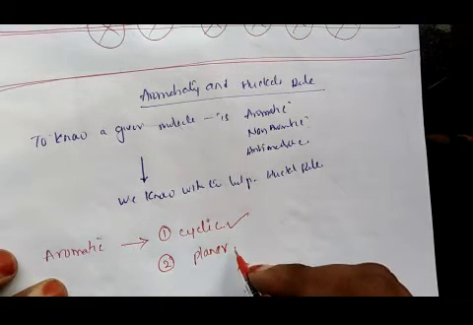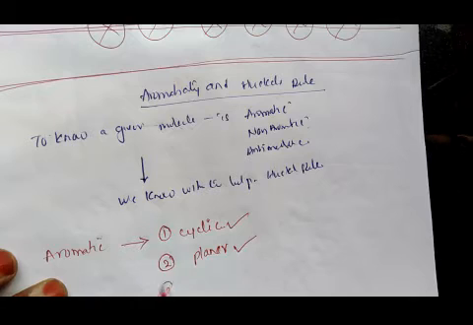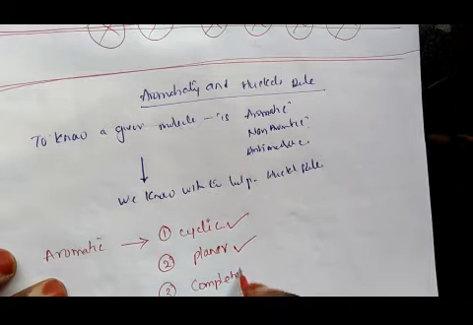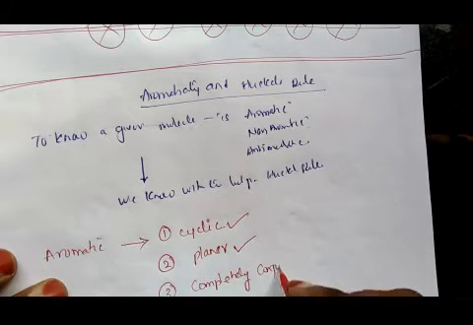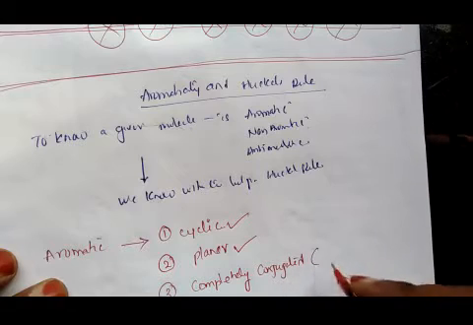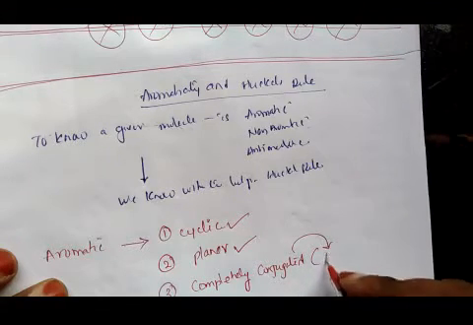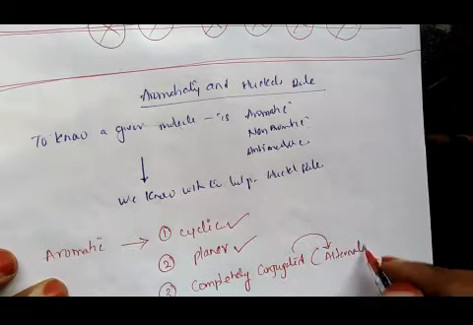Third, the molecule must be completely conjugated, where conjugation means alternating double bonds.